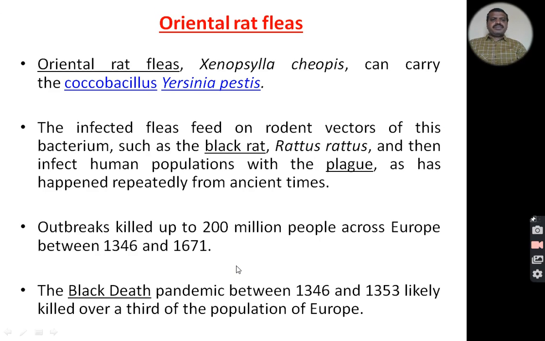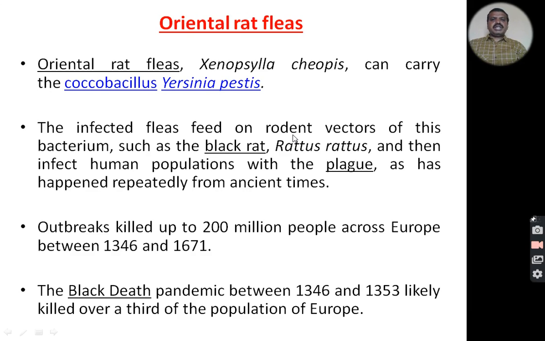Oriental rat fleas, that is Xenopsylla cheopis, can carry the coccobacillus Yersinia pestis.